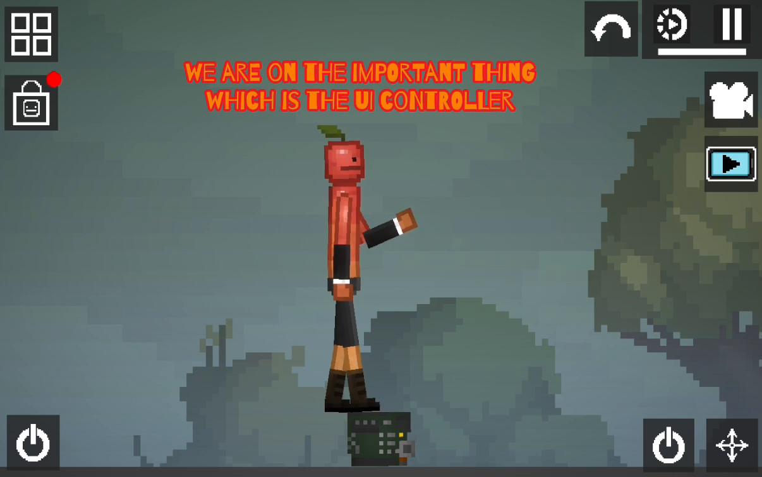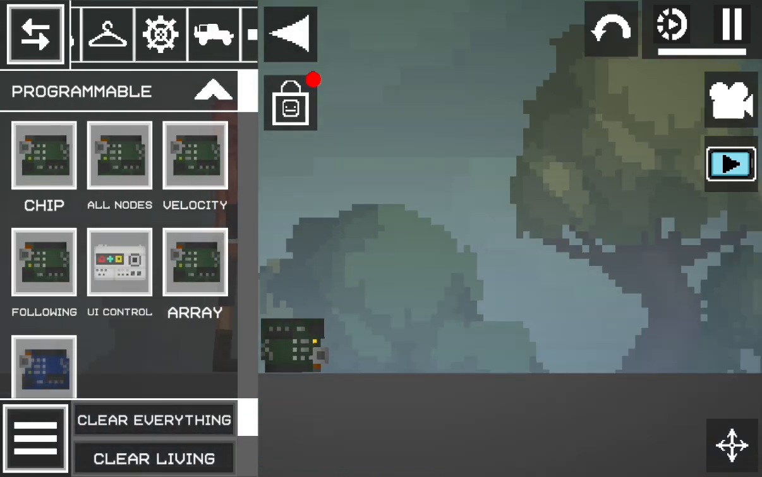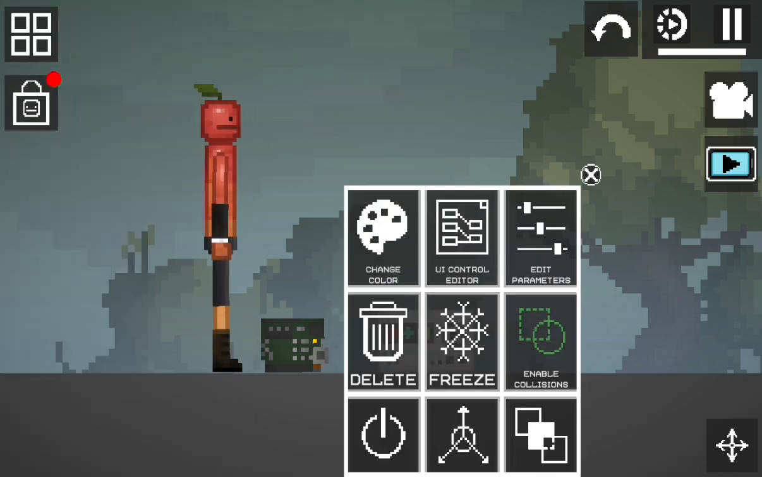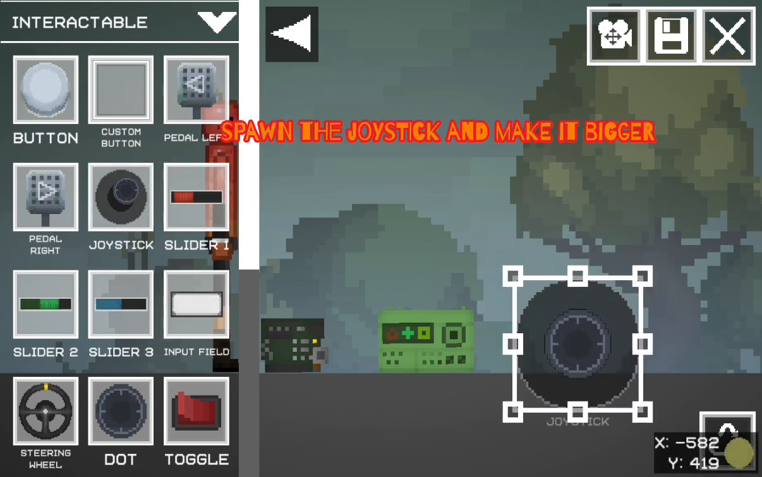We are on the important thing, which is the UI controller. Spawn the UI controller. Open the UI controller editor. Spawn the joystick and make it bigger.